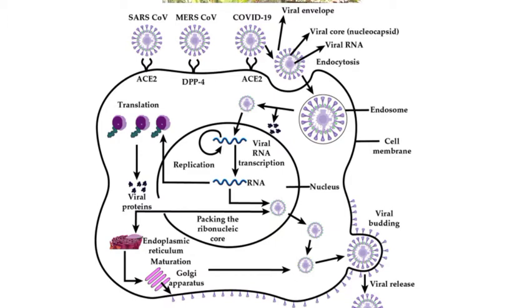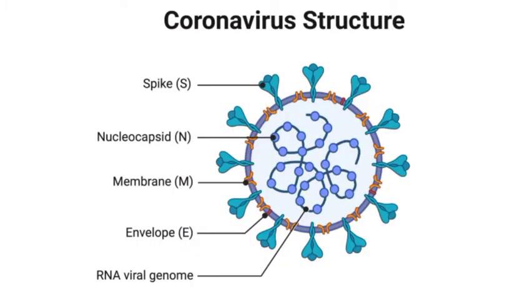So the coronavirus attacks our cells and enters them. We know it contains RNA, as we have seen in the structure. So we know the function of RNA: RNA will transfer the messages to our ribosome. So what will this coronavirus do? It also contains RNA and it also has the information to produce proteins. So this RNA will transfer the information to our ribosome and it will also produce proteins. It will produce the virus proteins and it will multiply.